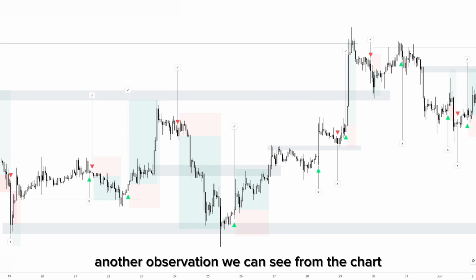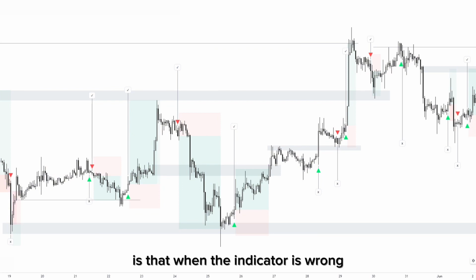Another observation we can see from the chart is that when the indicator is wrong, it's mostly because of a sideways market, so the loss is not too big. However, when the signal is correct, we always see a big move to the upside or to the downside. This is why we were able to win big and lose small.